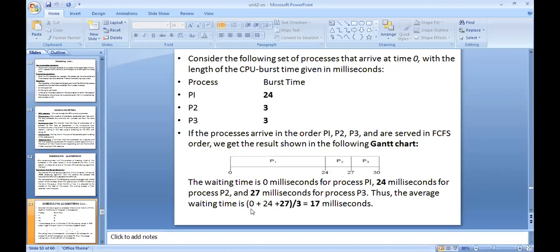Okay. After that, P2 gets the CPU, but P2 has to wait until P1 completes its execution. So the waiting time of P2 is 24. And what is the waiting time of P3? P3 has to wait until P1 and P2 both complete their execution, so the waiting time of P3 is 27. So 0 is the P1 waiting time, 24 is the P2 waiting time, and 27 is the P3 waiting time. The total number of processes is 3. So 0 plus 24 plus 27, divided by 3, equals 17 milliseconds. This is the average waiting time of a process.